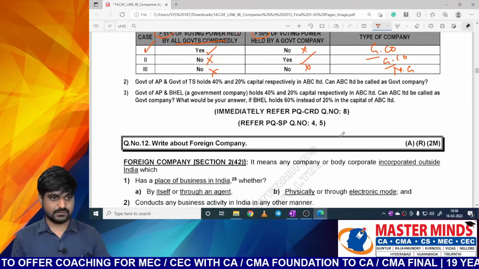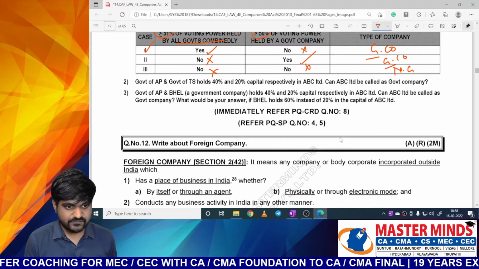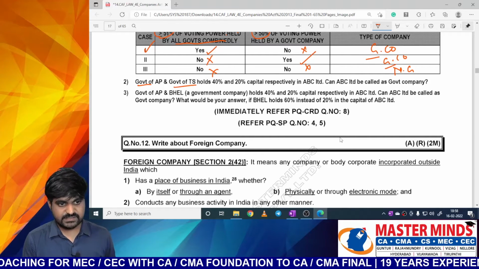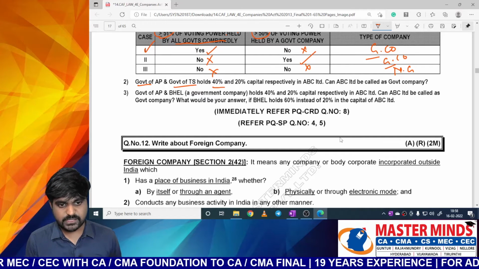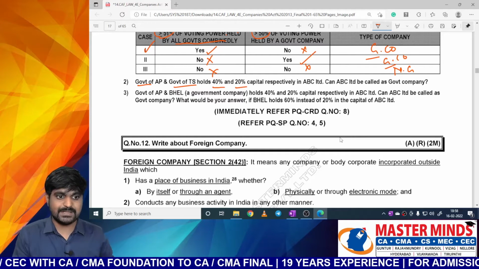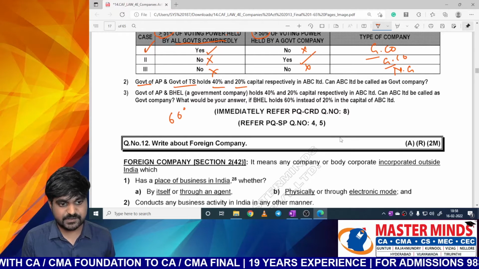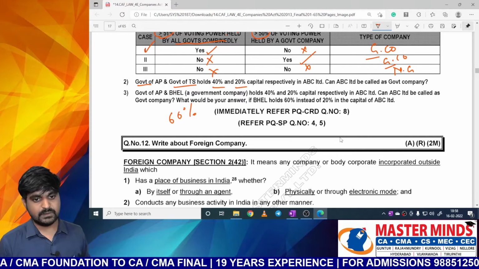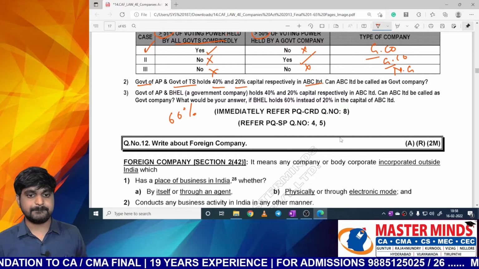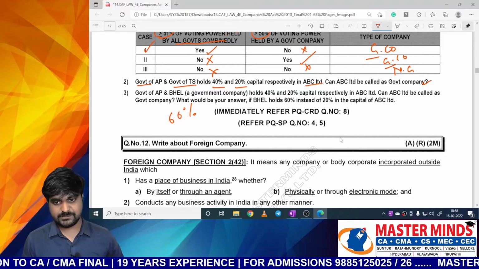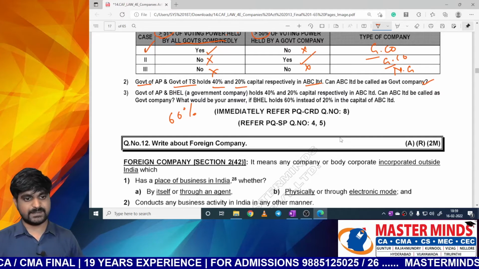Next question, next concept question. Government of AP, government of TS, nothing but Andhra Pradesh government and Telangana government, hold 40% and 20%. So combinedly, what is the percentage? 60%, which is more than 51%, respectively in ABC Limited. Can ABC Limited be called a government company? Yes. ABC Limited will be called a government company.